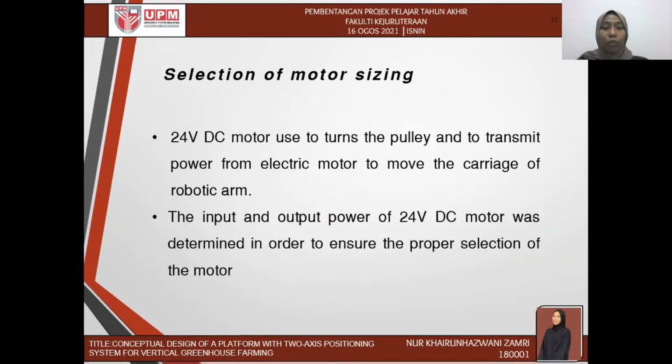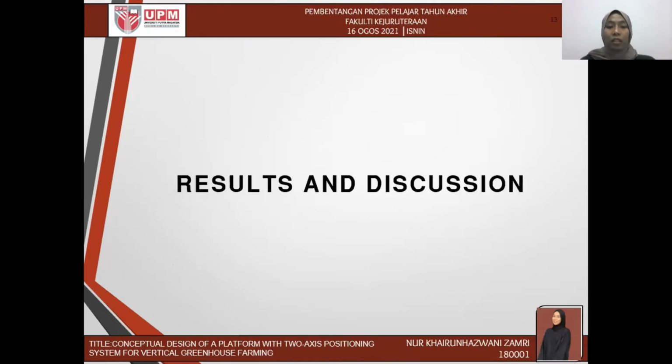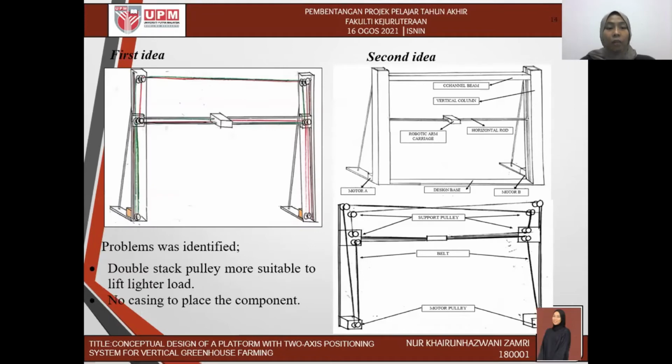Next, we need to determine the motor sizing. In this proposed design, a 24-volt DC motor is used to turn the pulley and to transmit power from the electric motor to move the carriage of the robotic arm. Then the input and output power of the 24-volt DC motor were determined in order to ensure proper selection of the motor.